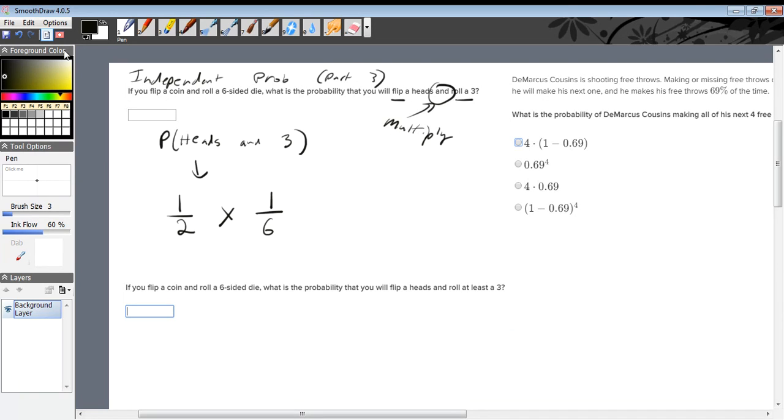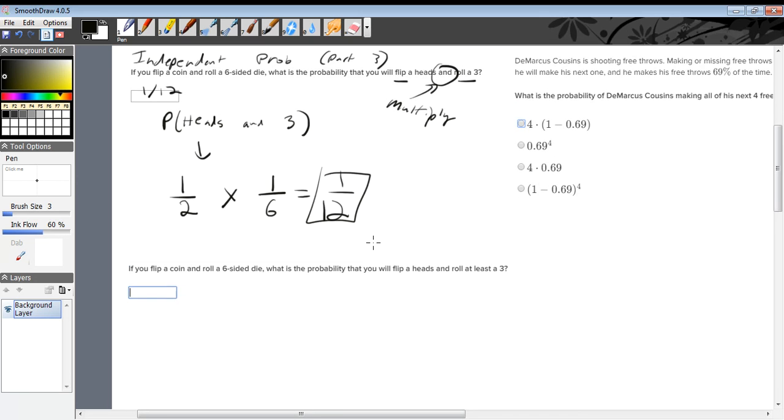I think some students would put a 3 here. That's incorrect. There aren't 3 sides that have a 3. There's only 1. We multiply straight across, and it's going to be 1/12. So you may put 1/12, and that'll be your answer.